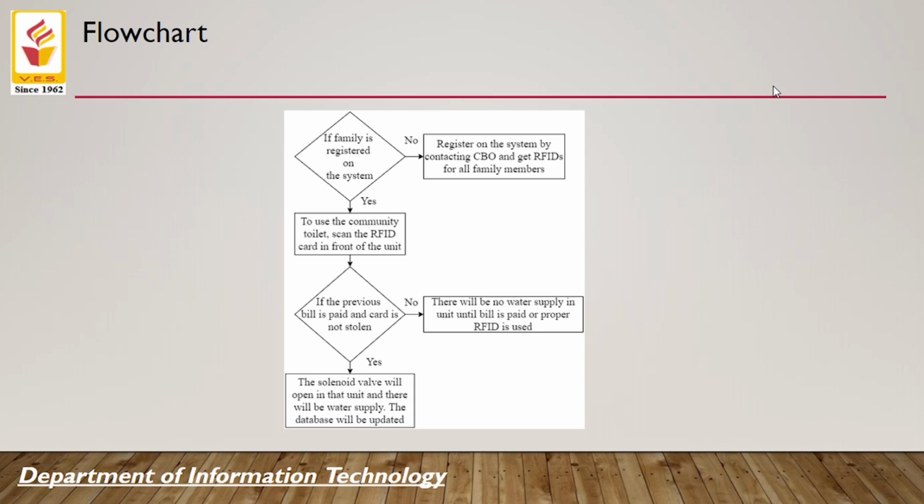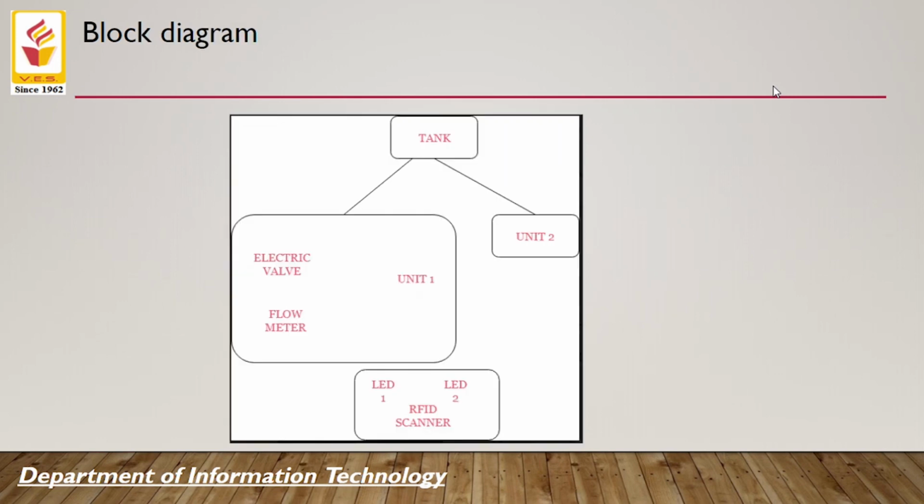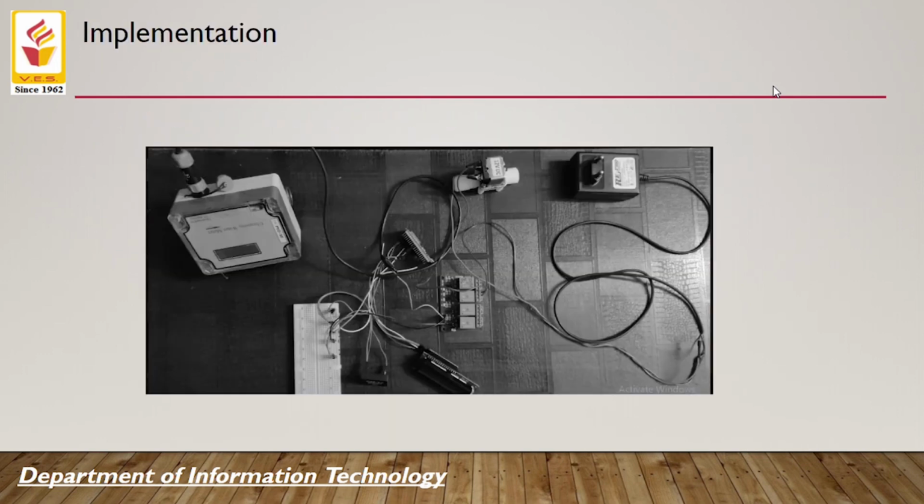By default, the solenoid valve is closed. As it gets a signal from the RFID scanner, the valve will open up. The LED screen connected to the wall of the unit displays the corresponding message. That is, if the person is authenticated, it will display the family name, otherwise it will display the corresponding error. An indigenously made ultrasonic water meter is used for measuring the water consumption. After the usage of the unit, the database will be updated.